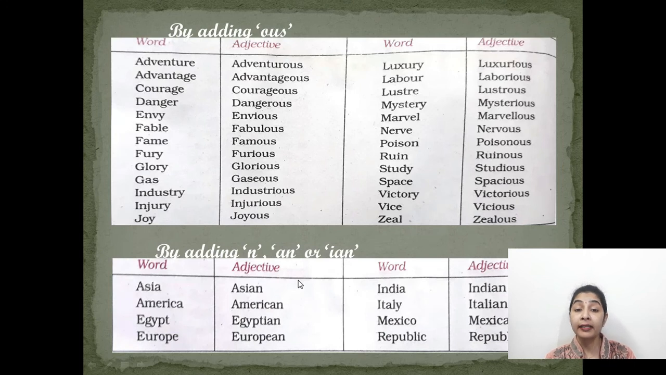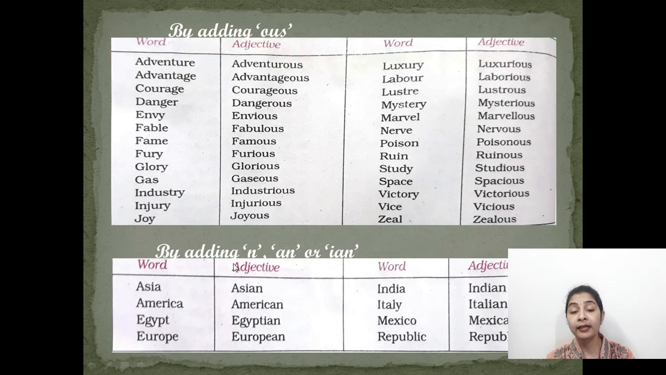Similarly, adding ous also changes the word into an adjective. Adding n or an or ian also changes the words into adjectives. Now let's take a few examples. Adventure, adventurous, advantage, advantageous, danger, dangerous, gas, gaseous, industry, industrious, injury, injurious, joy, joyous, labor, laborious, luster, lustrous, marvel, marvelous, poison, poisonous. Like this, adding ous also changes the word into an adjective.